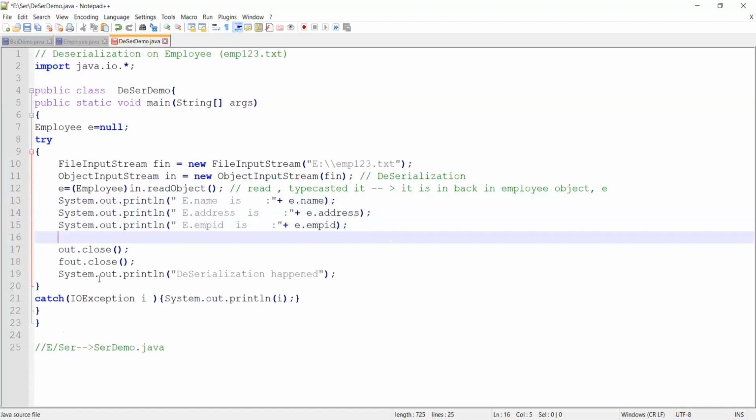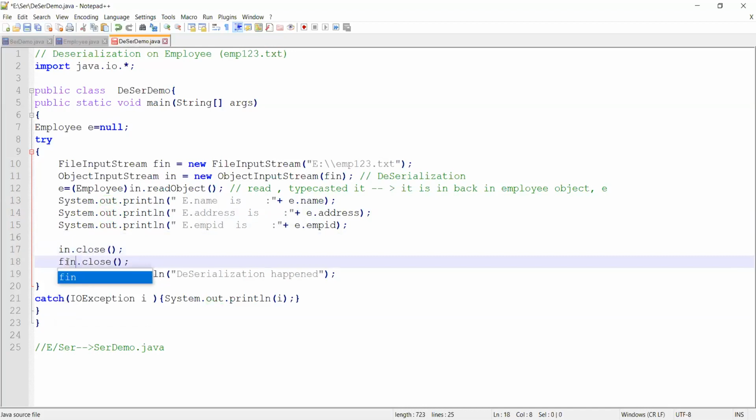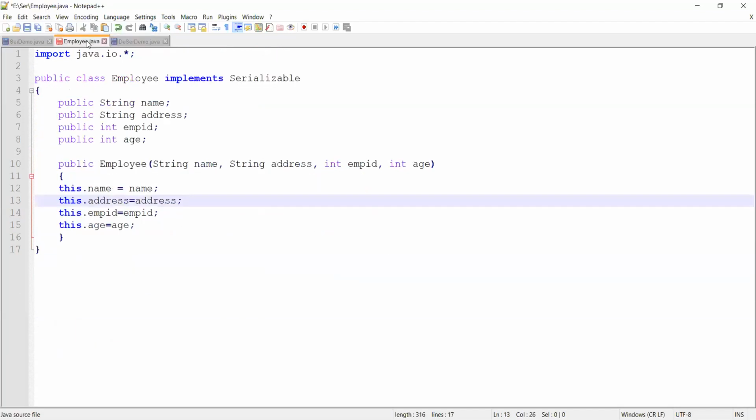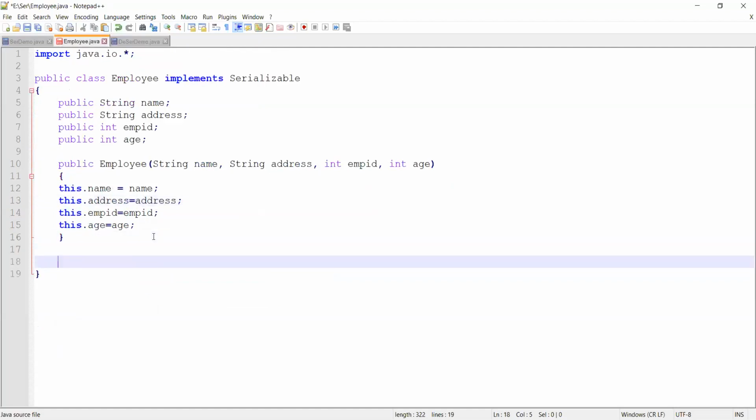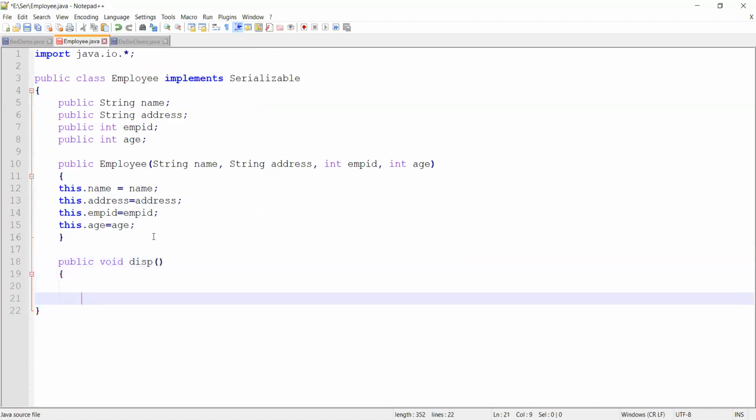Okay. And then I'll just close all this. What did I have? I had my input stream IN. I even had my fin. Okay, deserialization happened. Now you can even call methods you had in your employee. Let's say in your employee, you had a method called public void disp, because this is usually how you display, isn't it? Just copy all that.